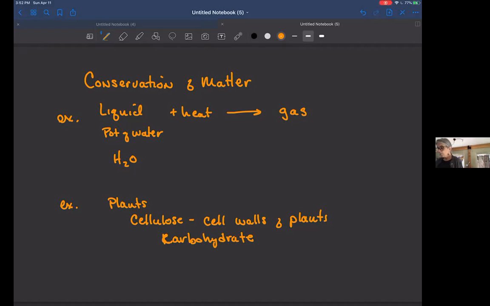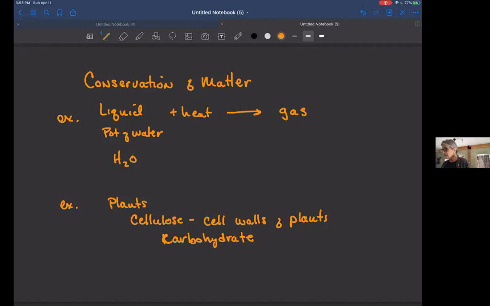Okay, so we can talk about how a plant goes from being a seedling to a huge tree. And where does that mass come from? It is not created out of nothing. And it is not taken from the soil. Otherwise, there would be a big hole. And it is not water that is absorbed up from the roots.